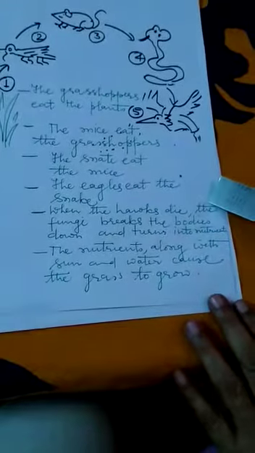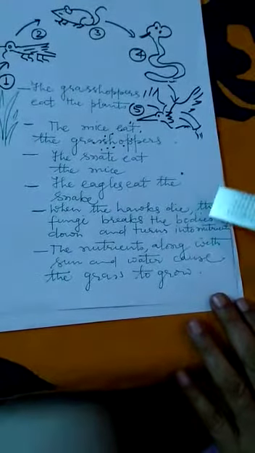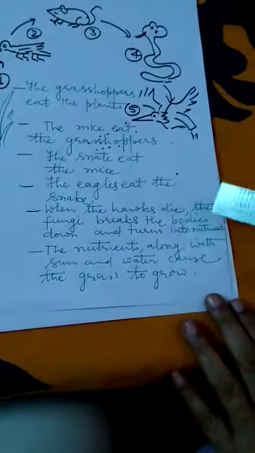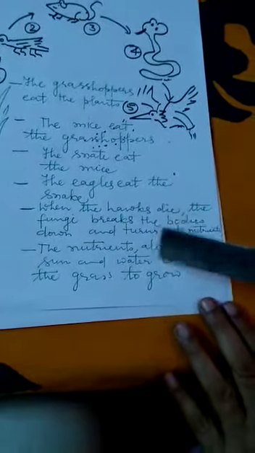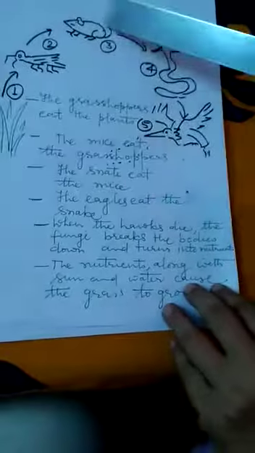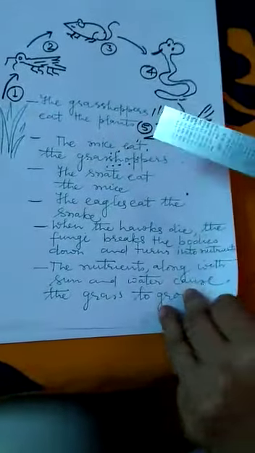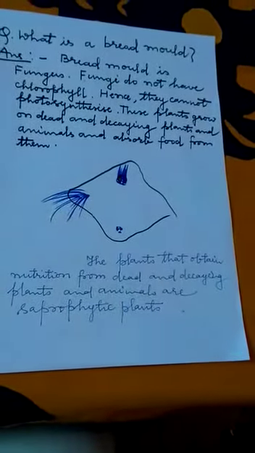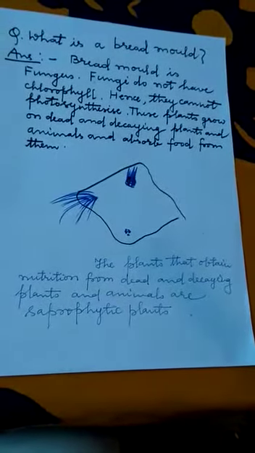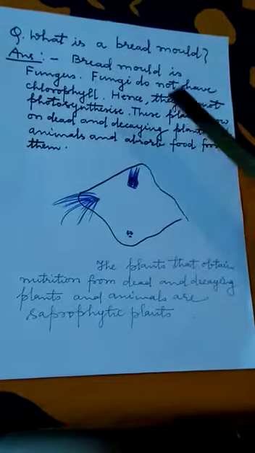And when the hawks die, the fungi break the bodies down and turn them into nutrients. And the nutrients along with the sun and water cause the grass to grow. And again, this food chain is a continuous process. And a food chain starts with a producer and ends with an animal life.